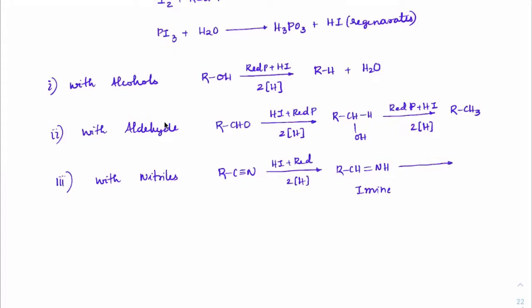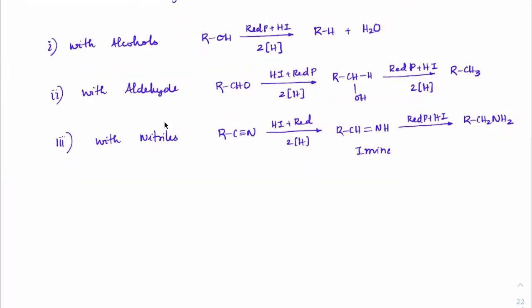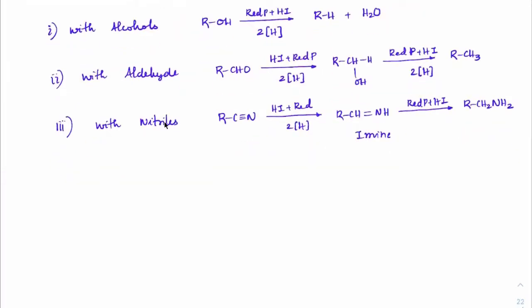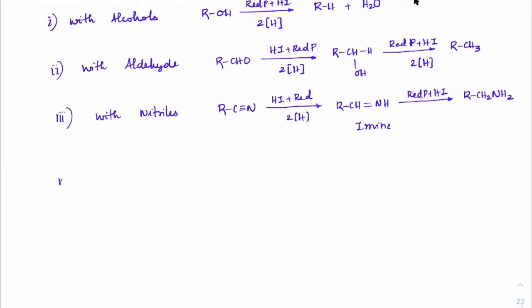After imine formation, when we treat again with red phosphorus and HI, this time we'll get RCH2NH2. So cyanides will convert into primary amines. Isocyanides will convert into secondary amines. The most important reaction is acids, how the acids will turn out. See, with acids.